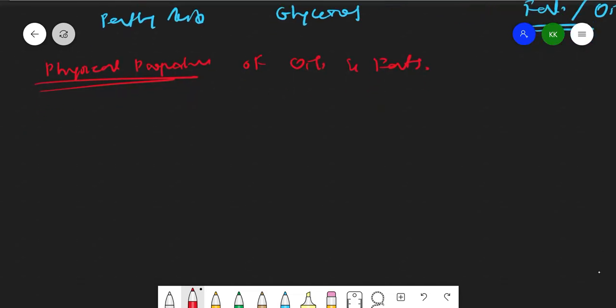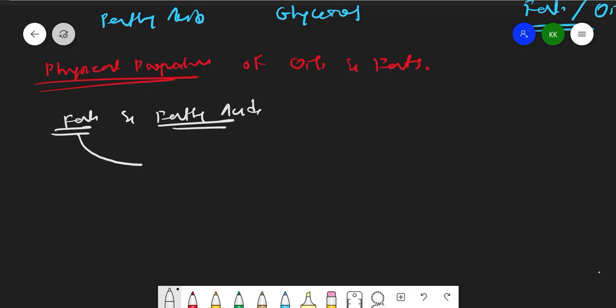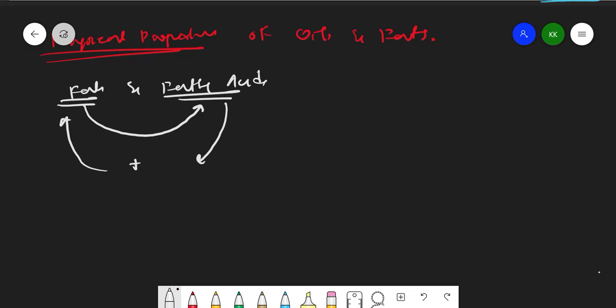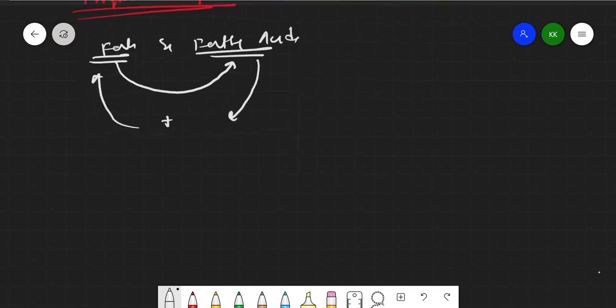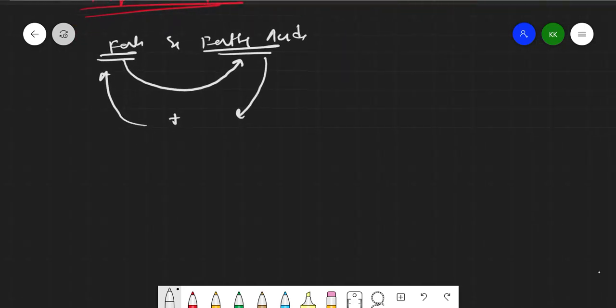So now you should be able to distinguish between fats and fatty acids. Both are different, I have told you, right? What are fats, what are fatty acids, how to distinguish, I have told you, right? From fats, if we do acidic hydrolysis, we will get fatty acids. To fatty acids, if I add glycerol, then I'll get fats. Like that we can prepare fats from fatty acids as well as fatty acids from fats. So this is how it will happen, right? So let us see some physical properties.